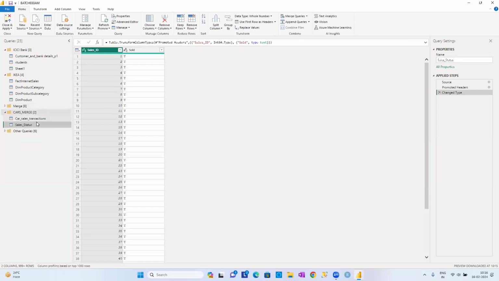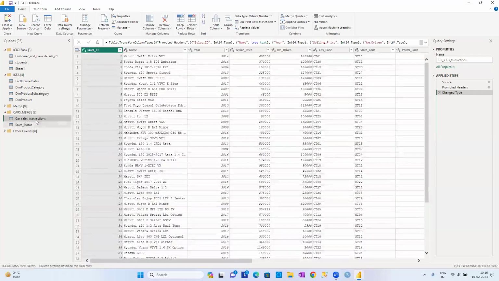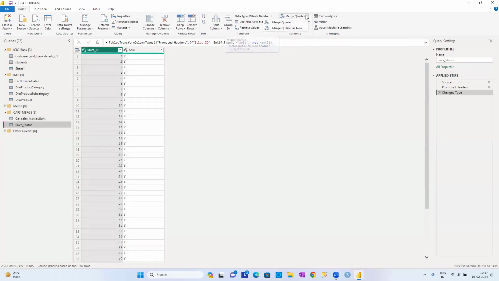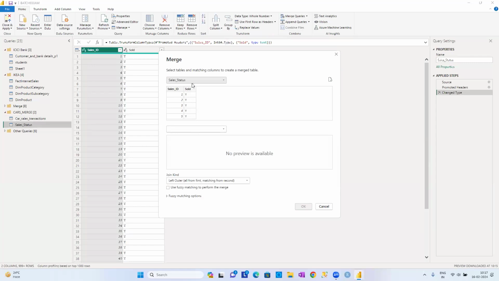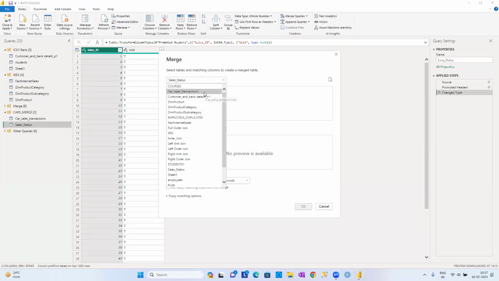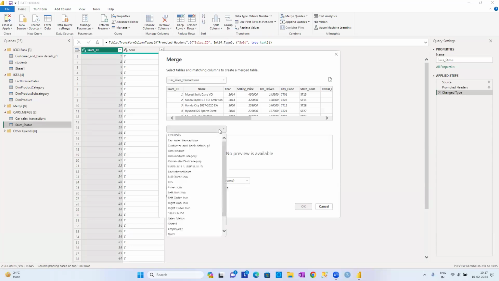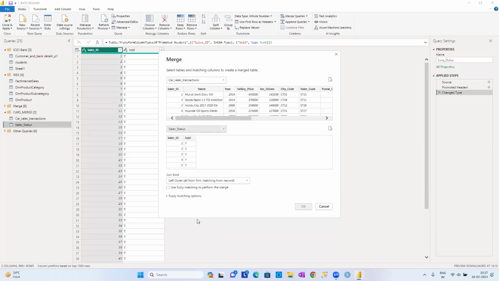Now what I am going to do is very easy and very simple. I don't want to disturb any of the existing tables, so merge the queries as a new table, guys. What is the name of the table? It is going to be cars_sales_transaction, and here it is going to be the sale_status table, guys.